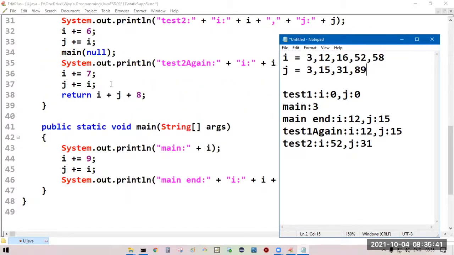Come to the main method. Main colon, current I value. What is that? 58. Now I is equal to I plus 9. 58 plus 9, 67.